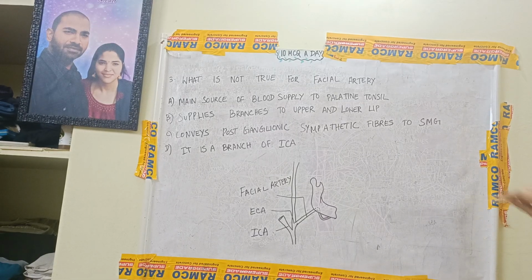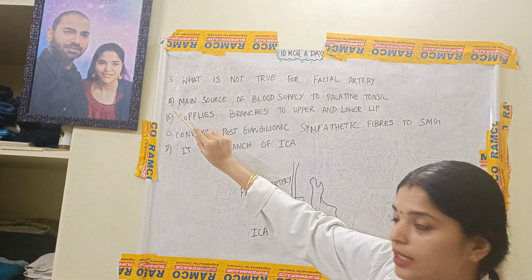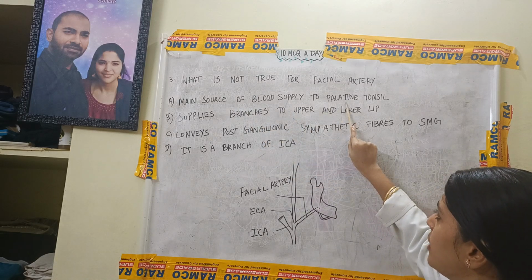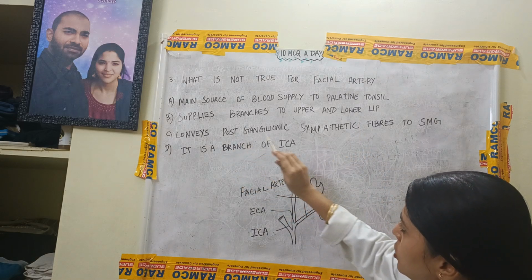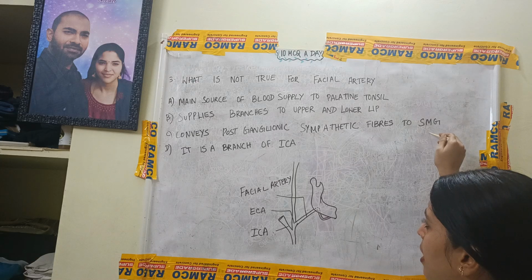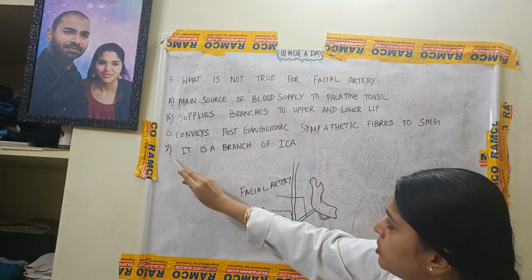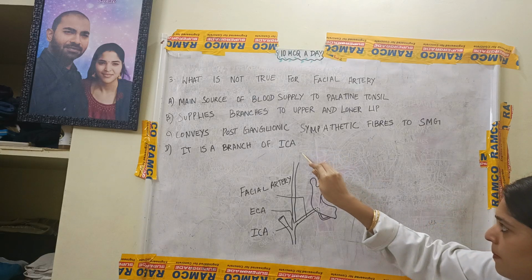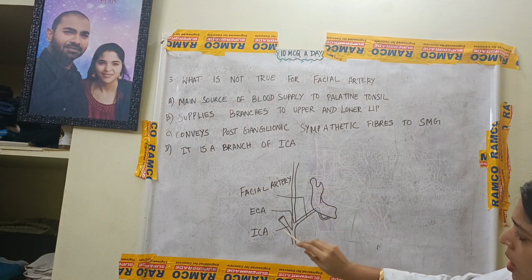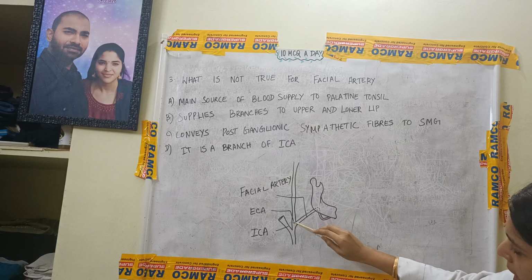The next MCQ goes like this. What is not true for facial artery? Option A. Main source of blood supply to palatine tonsils, B. supplies branches to the upper and the lower lip, C. conveys postganglionic sympathetic fibers to the submandibular gland. These all three options are true. And option D, it is a branch of internal carotid artery. No, this is a complete no. Why? Because this is the facial artery and this is a branch of the external carotid artery.